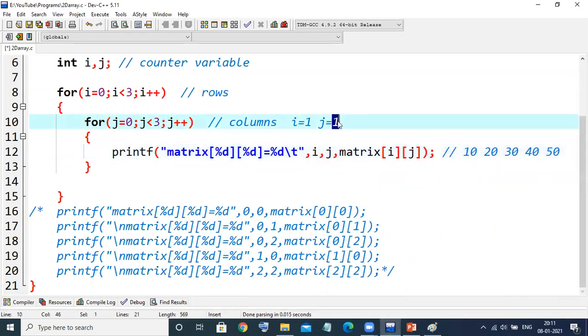Again, J will increment to 2. It will print a 60 value. J will become a 3. The condition will become false. It will go to the outer loop. The outer loop is row. What is the row? 1. It will become a 2.